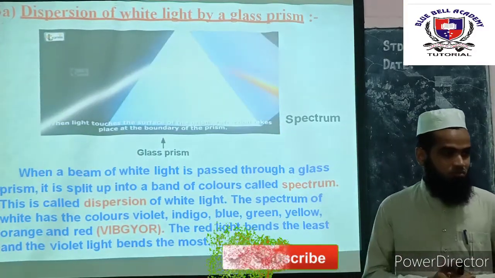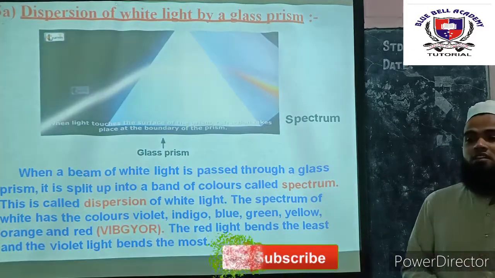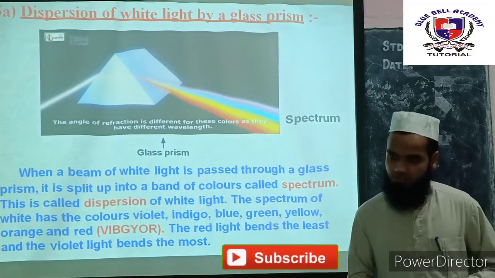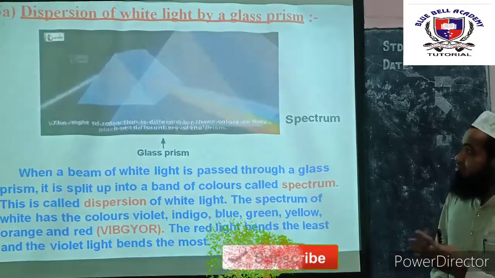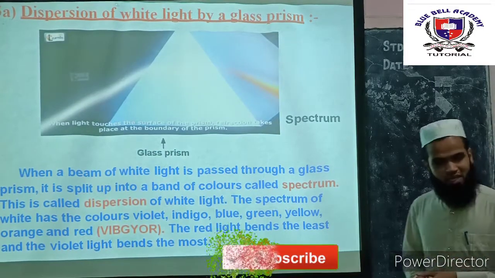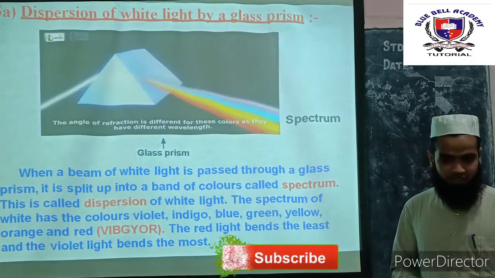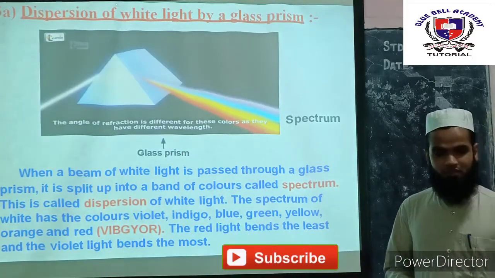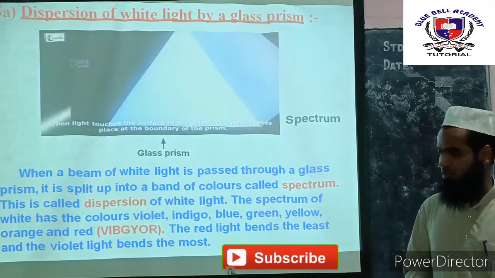Different colors exist, and all the different colors have different angles of deviation. Due to the different angles of deviation, there is a formation of spectrum from the white light. During the formation of spectrum, red is the least deviated because it has a longer wavelength, and violet is the most deviated, it has a shorter wavelength.